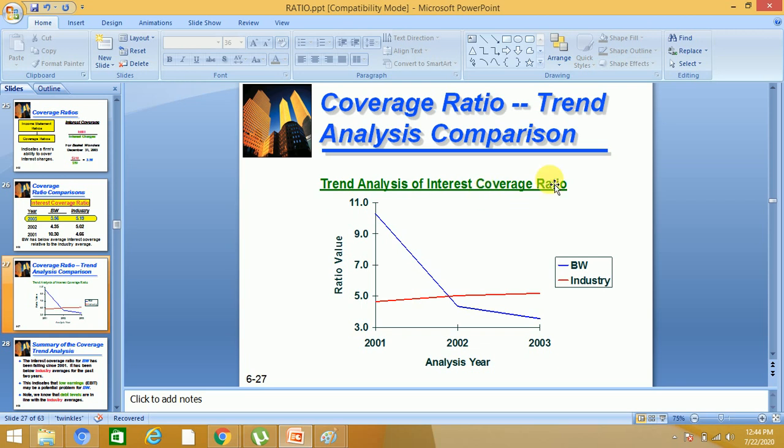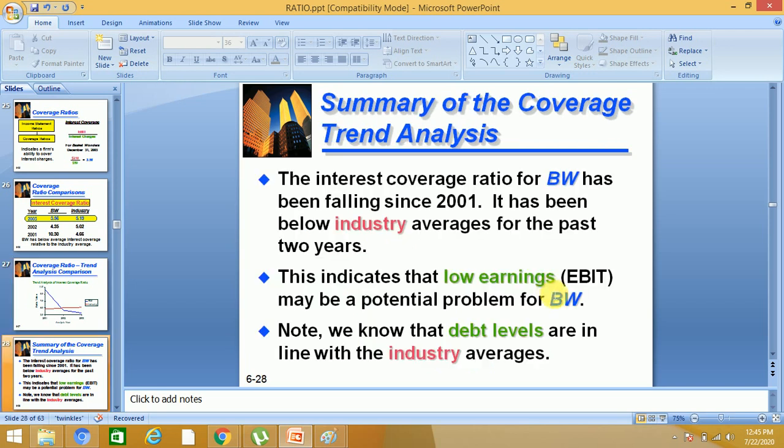This is the trend analysis of interest coverage. Check, it was 10. This is our color, this blue one. So blue is coming down, and red, this is the industry, it is going up, which is showing the poor performance of our company compared to the industry.